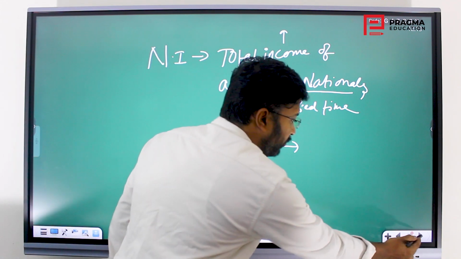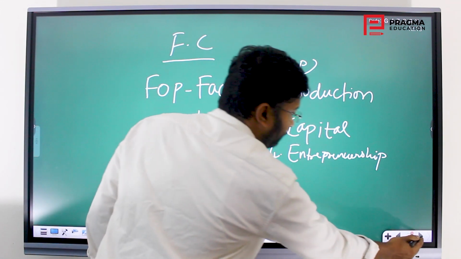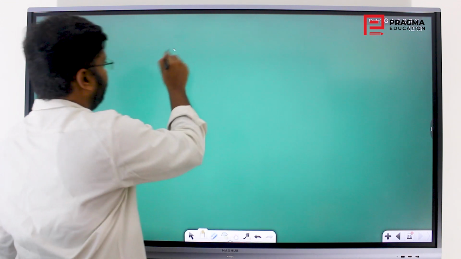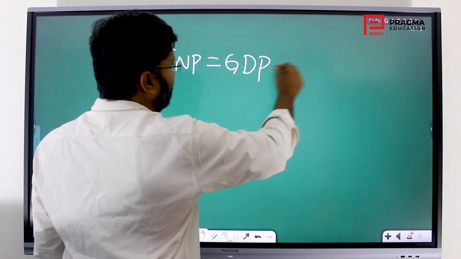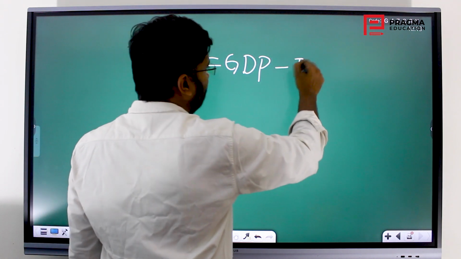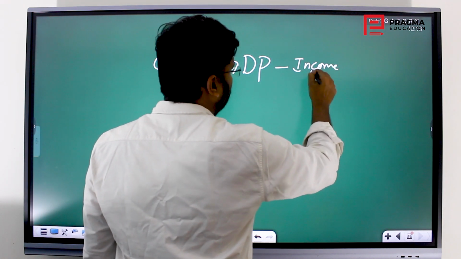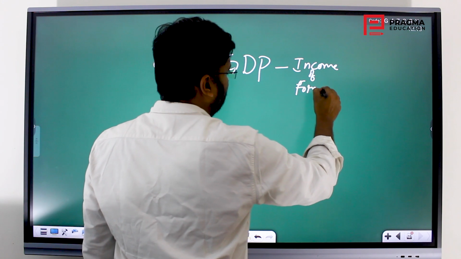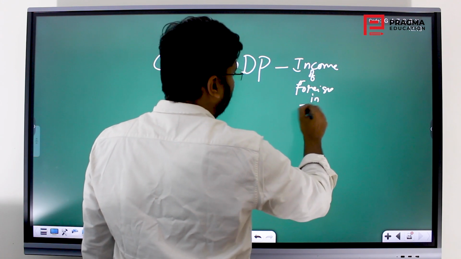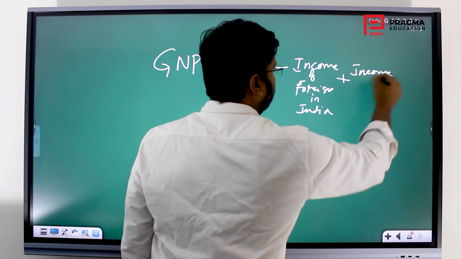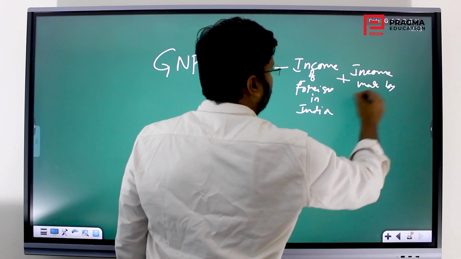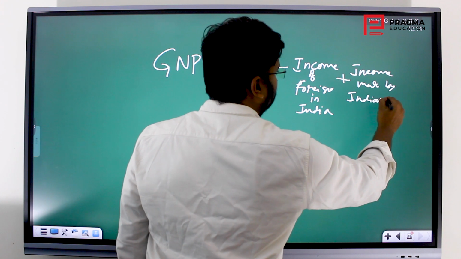So here what we do when we take GNP, in GNP what we are doing is from GDP we are removing the income made by foreigners in India. Then we are adding the income made by Indians abroad.